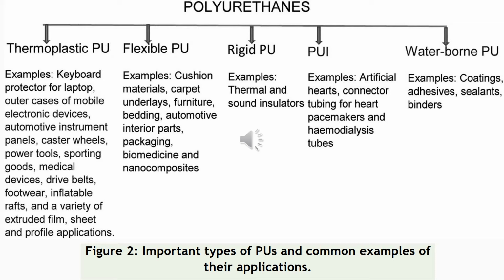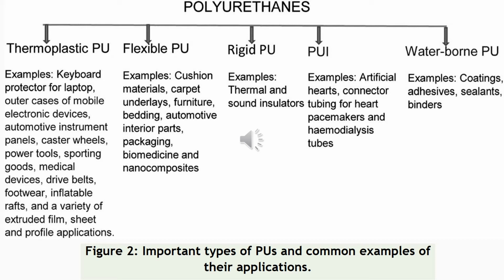Composites are materials made up of two or more materials mixed together. Nanocomposites are those which have nanoparticles in them. So flexible polyurethanes can be used for cushioning, carpet underlays, furniture bedding, automotive interior parts, packaging, biomedicine, and nanocomposites.